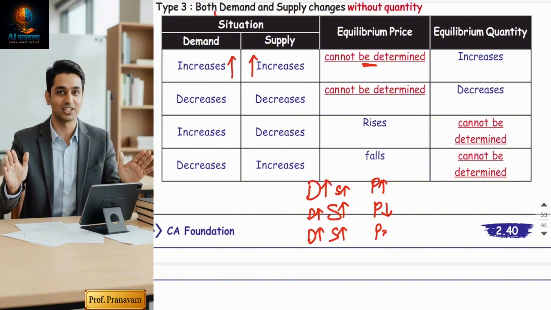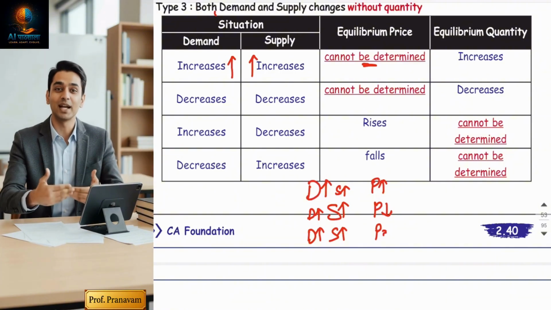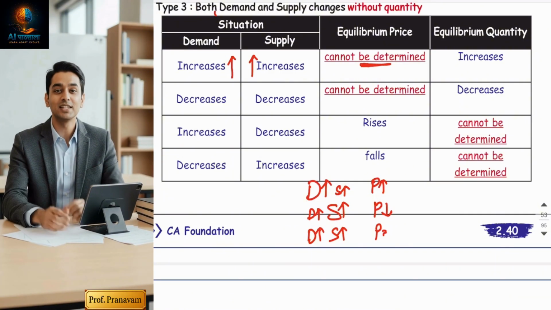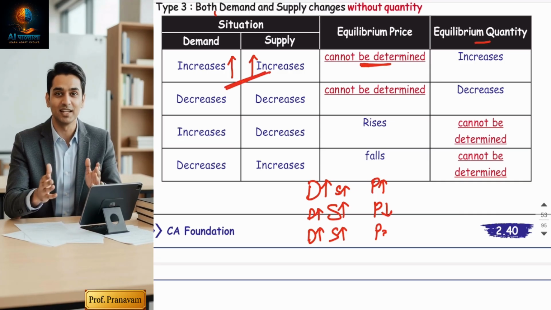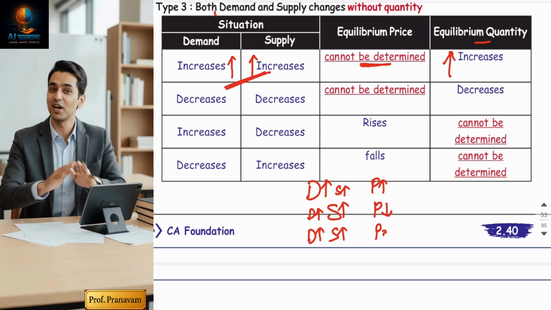So quantity is not given. All three situations are possible. Hence, it's better to write cannot determine. But yes, quantity you can find out because both are rising. So quantity will rise.